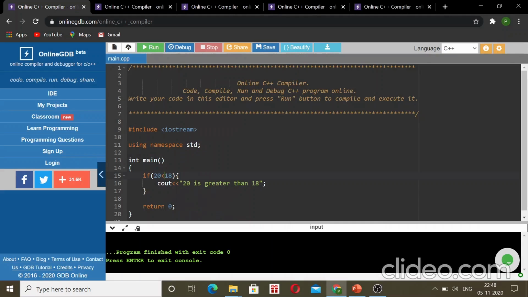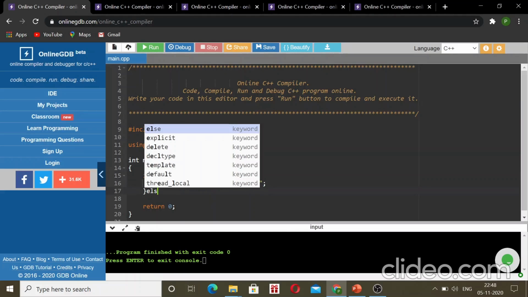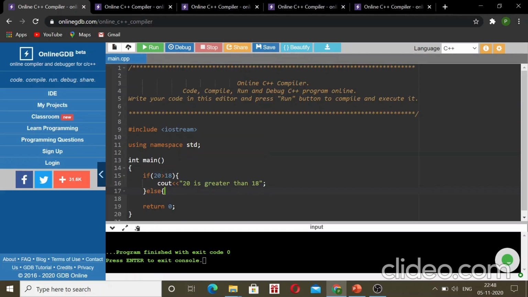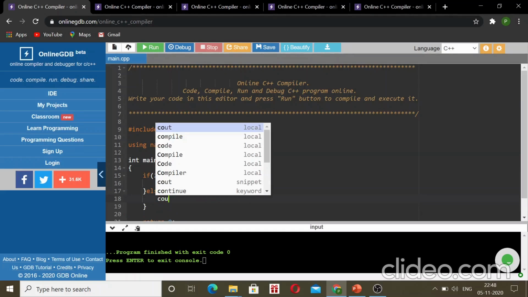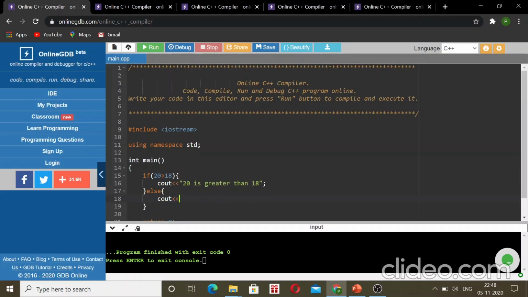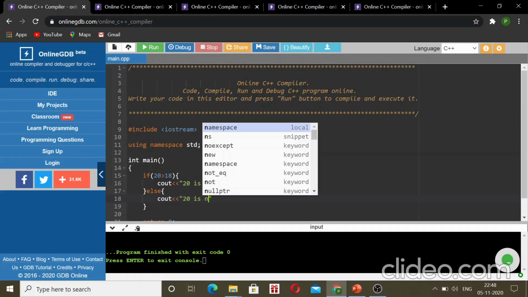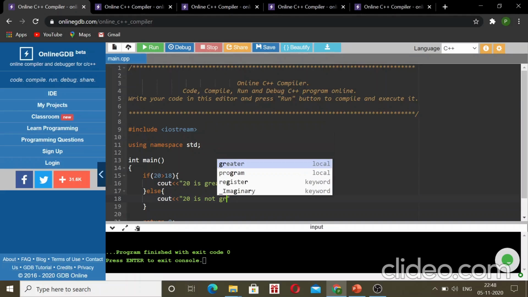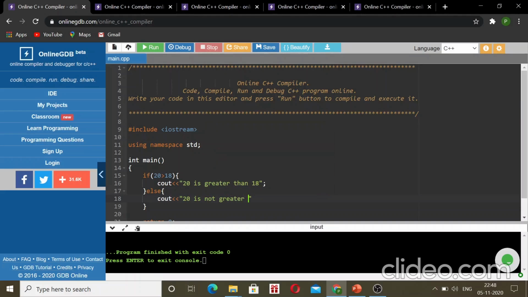See here, let's just provide a true condition and then else. cout "20 is not greater than 18" and semicolon.